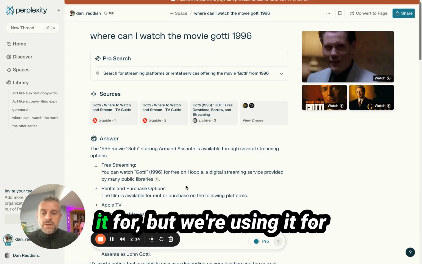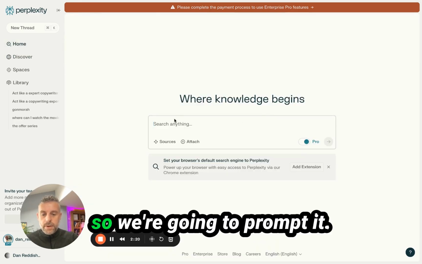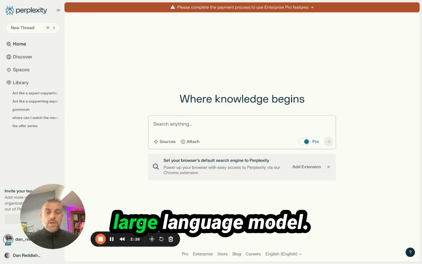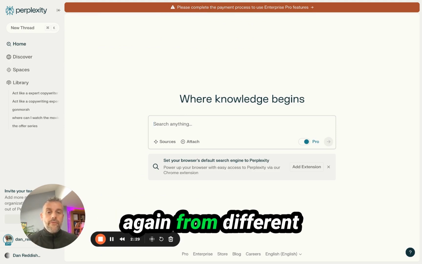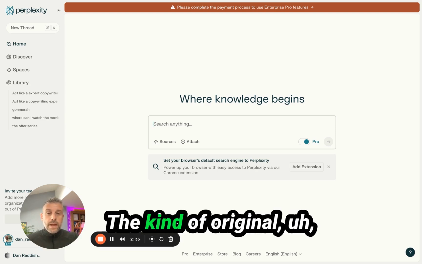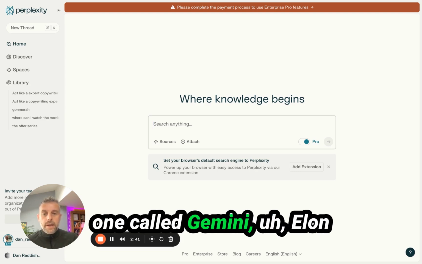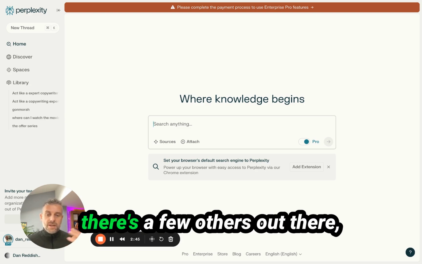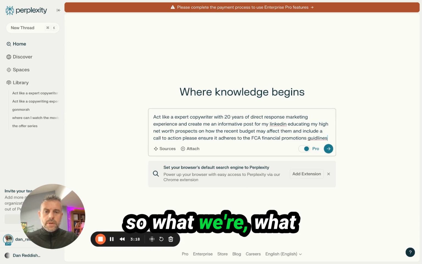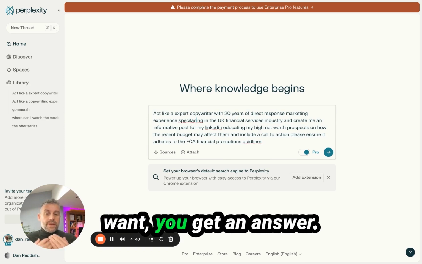So yeah, there's loads of things you can use it for, but we're using it for something a bit different for this example. So we're going to prompt it. It's a bit like ChatGPT in this sense. It is a large language model, and it pulls from different large language models. ChatGPT is the original large language model, but there are others out there. Google's got one called Gemini. Elon Musk's got one called Grok. There's a few others, but this pulls from the big LLMs. So this is a prompt, like with Google, where you just put in what you want.